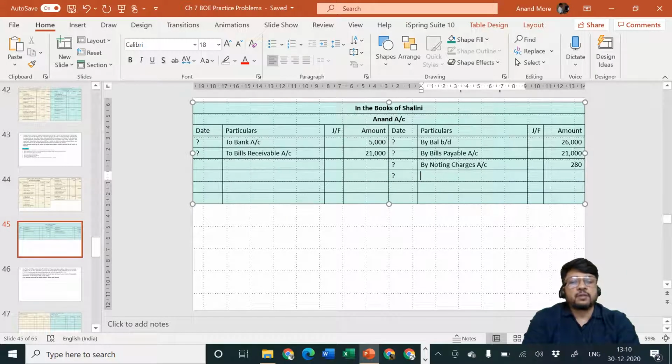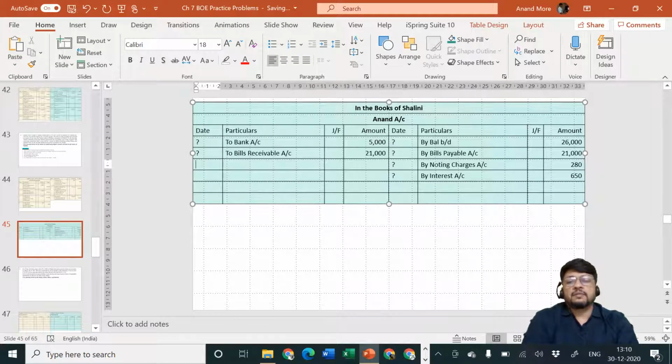Entry will be interest account debit to Anand account. Interest account debit which we have not prepared, Anand account credit will say by interest account. The amount is rupees how much? Amount is rupees 650. And then on the due date, Anand is coming and demanding the money. And then immediately they have considered a bill of exchange to be drawn and given to Anand.